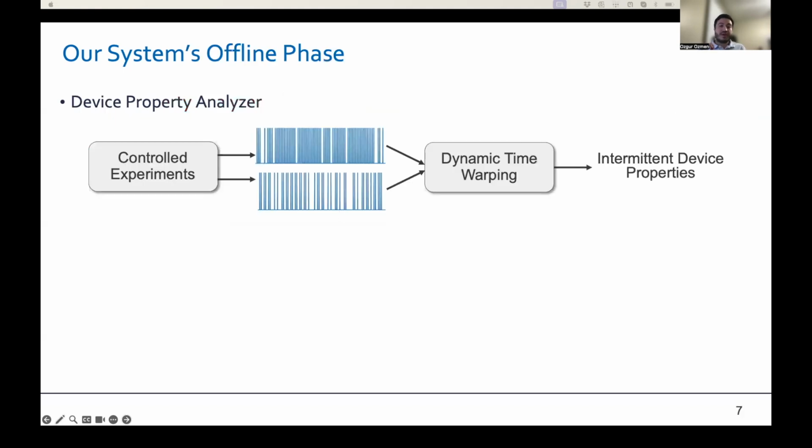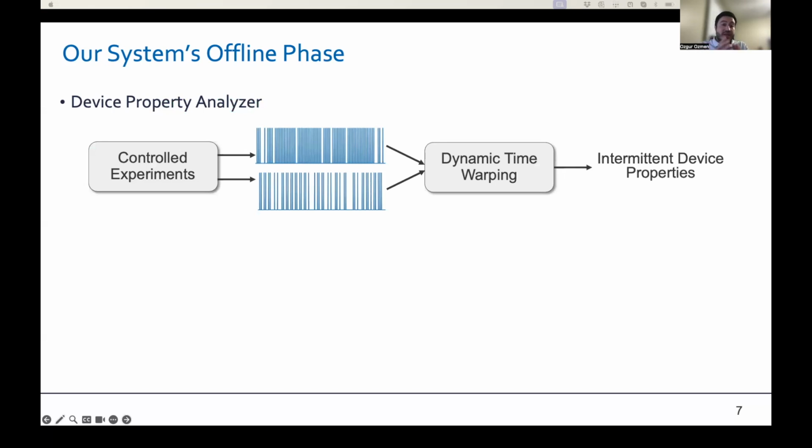So in the offline phase, the device property analyzer identifies the configurable intermittent device properties that are causally related to the device's active period. For this, we conduct controlled experiments to uncover the causal structure between the intermittent device's active period and its user configurable properties.